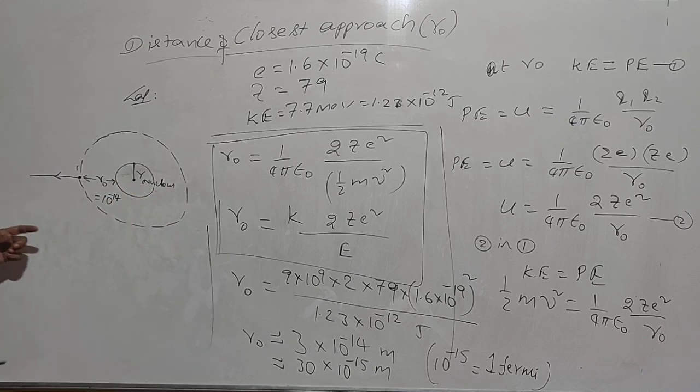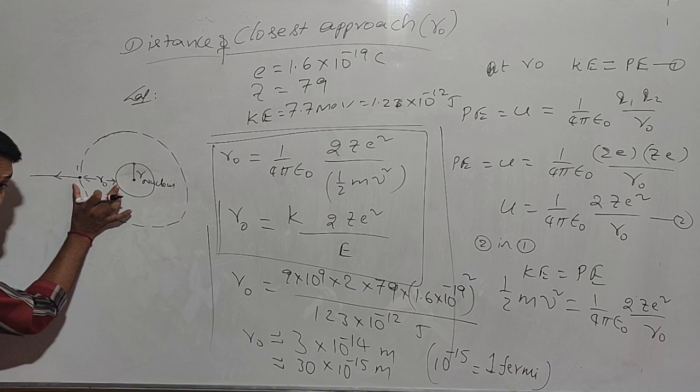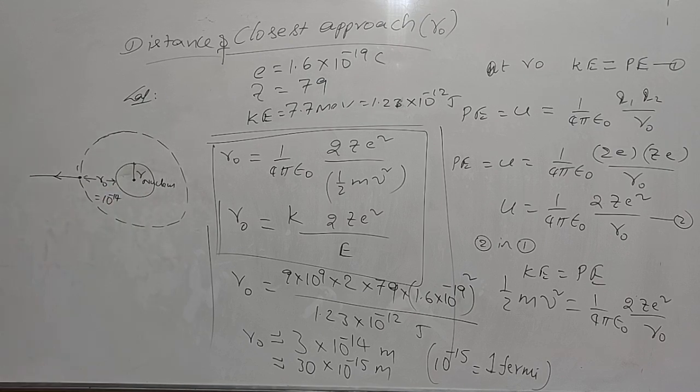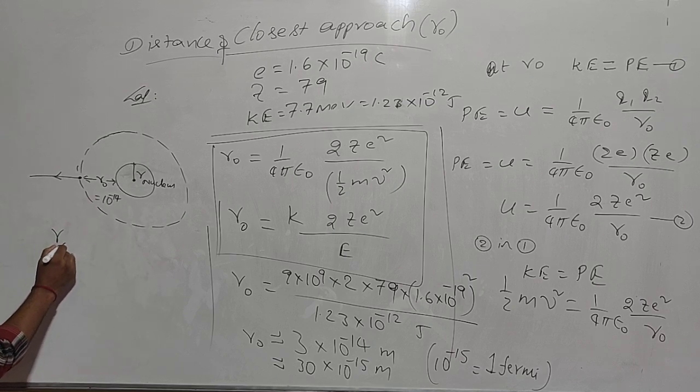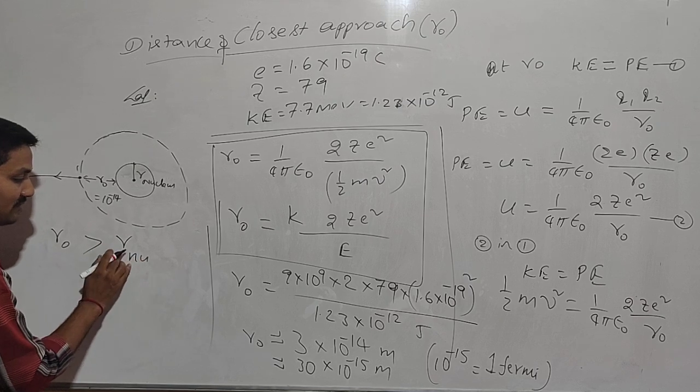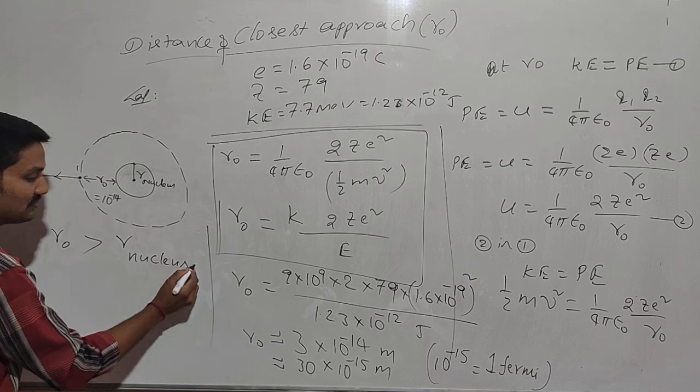Which one is the highest? R naught is greater in comparison with the size of the nucleus. So R naught is greater than the size of the nucleus.